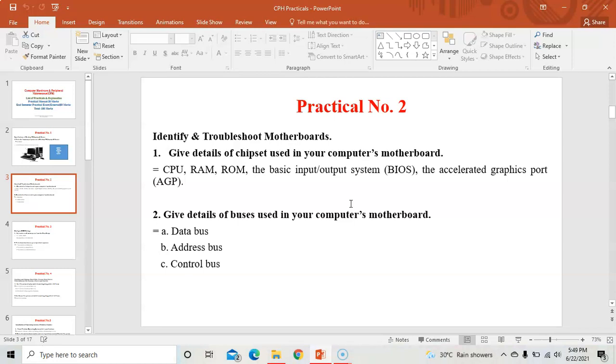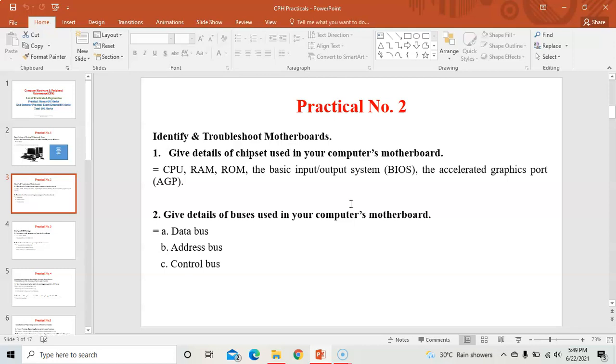So like in the motherboard, which component you are using, that is a chipset. So CPU, RAM, ROM, BIOS is used to store the booting information. Your computer can't be run without a BIOS, right? That is basic input output system. It includes all the booting information. Booting means starting a computer. Your computer can't be started without a BIOS. So BIOS is also stored in the motherboard.